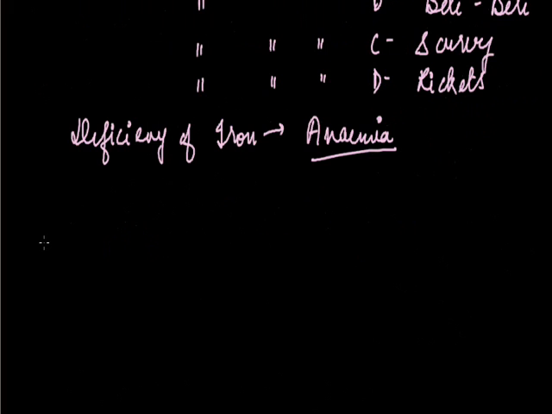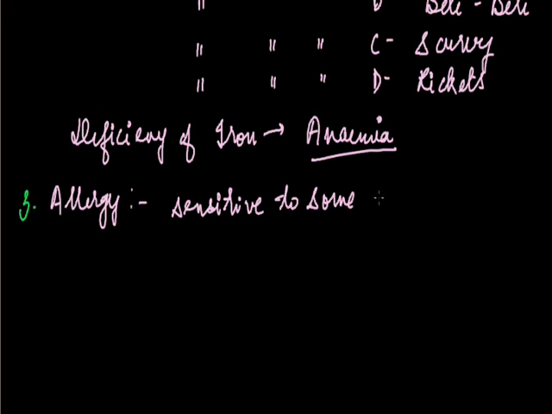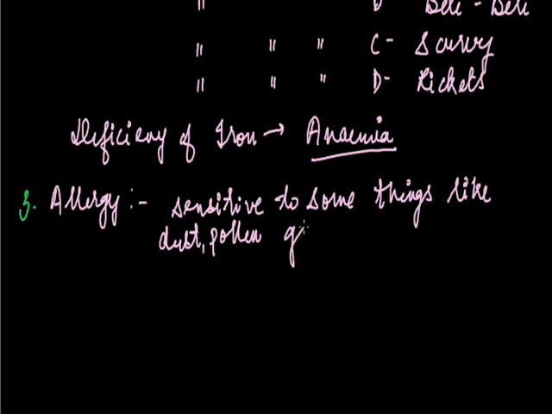Next is allergy. Allergies are caused by some hypersensitivity. Allergies are also known as hypersensitivity. If a person is sensitive to some things like dust, pollen grains, it is known as hypersensitivity.